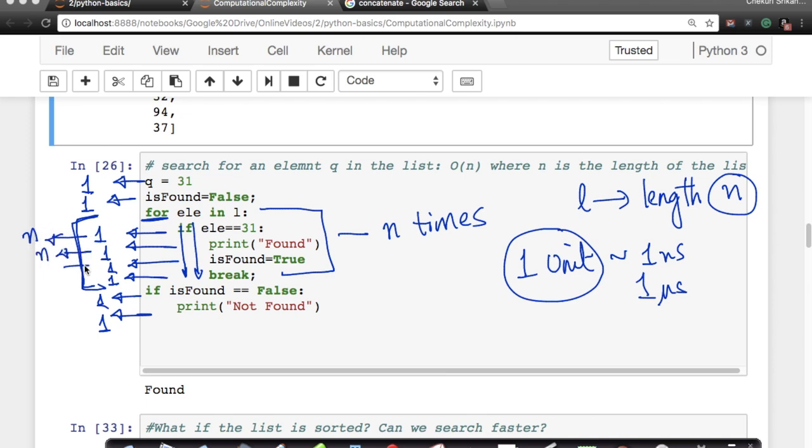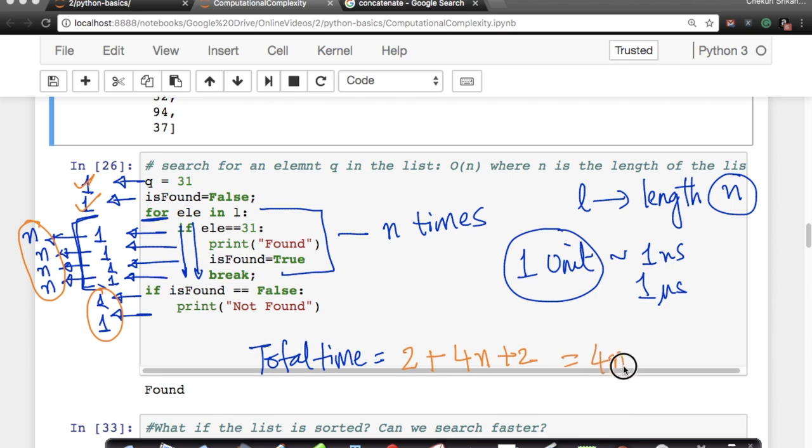This also consumes n units of time. This also consumes n units of time. This also consumes n units of time. At the end of the program, what is the total time? It is 1 plus 1, 2, plus n plus n plus n plus n, which is 4 times n, 4 n's here, plus 2. So what is the total time here? 4n plus 4 units of time. Right? This is my total time.